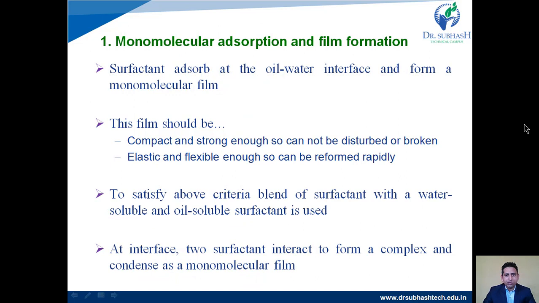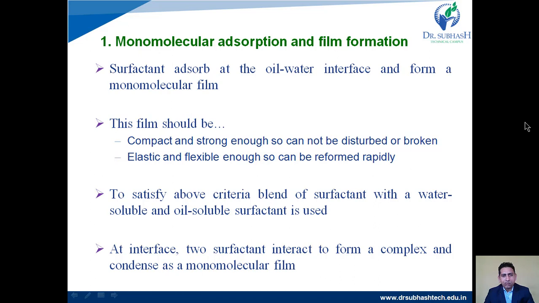First, monomolecular adsorption and film formation. Surfactants adsorb at the oil-water interface and form a monomolecular film. This film should be compact and strong enough so it cannot be disturbed or broken. When oil and aqueous molecules are present in our emulsion, there is always a tendency of oil molecules to fuse together.